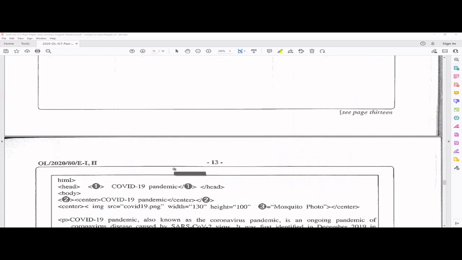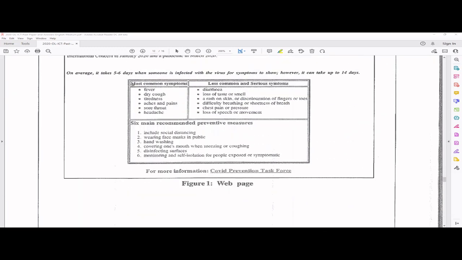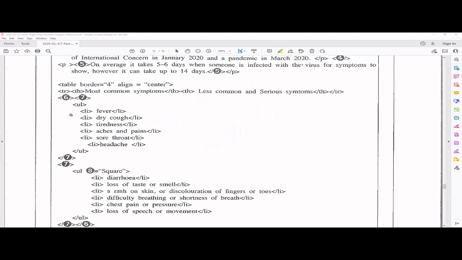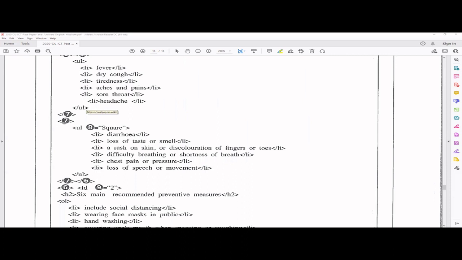TD, can you see this first cell, fever, dry cough, this list, right? So 6 should be TR, 7 should be TD. Again, can you see there's a TD starting, TR ending? So this is the place where the row ends.